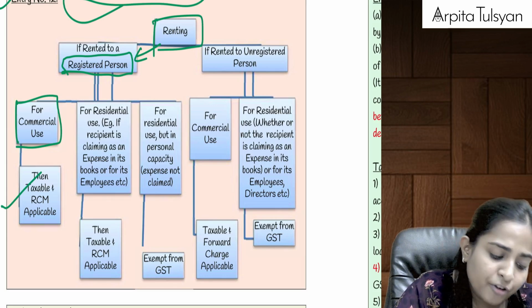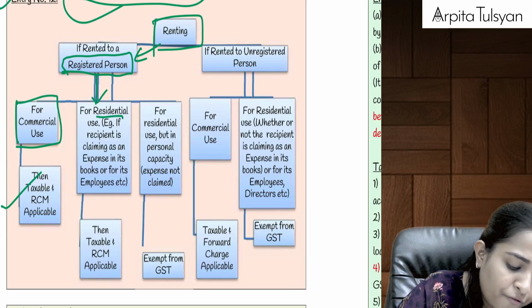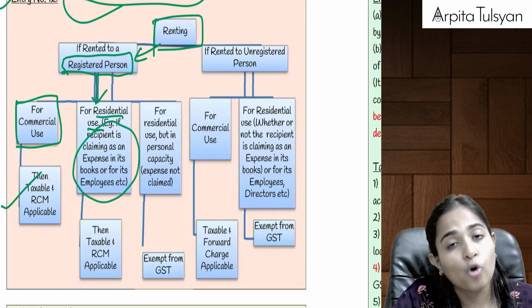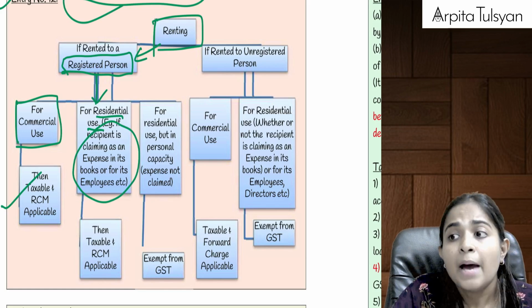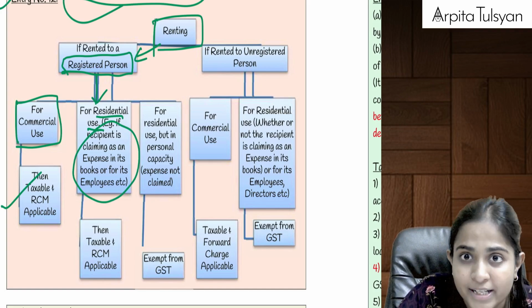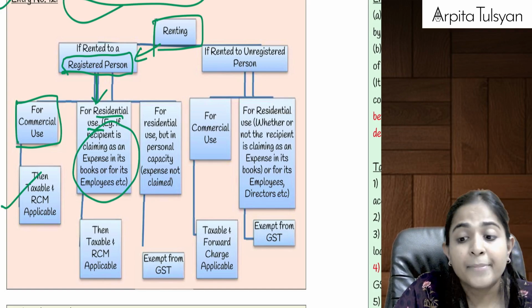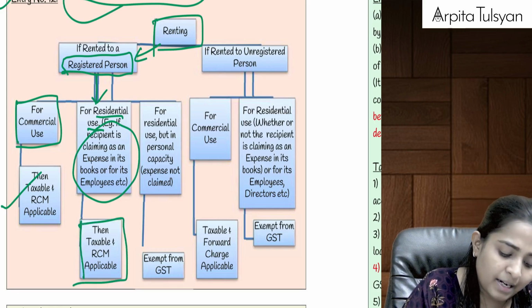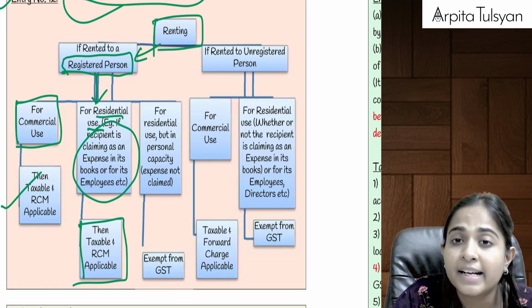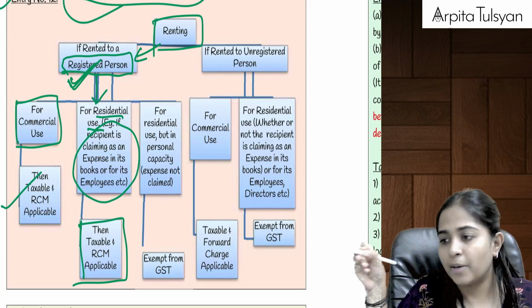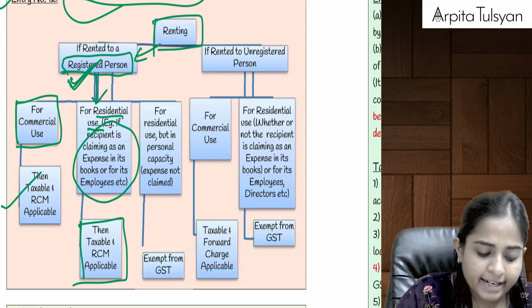Right? Now, if you have given it to a registered person for residential use, where it is not going to be used for its own purpose, but maybe you have given it to a registered person where they are going to use it for their employees for residential purpose, etc. Means where they are going to claim it as a business expenditure, then also it will be taxable under reverse charge mechanism. Ma'am, why again reverse charge mechanism? Because you have given it on rent to a registered person, so the burden is shifting on the registered person.